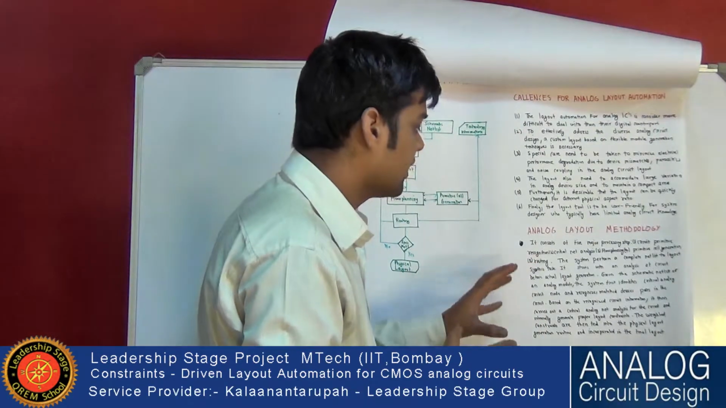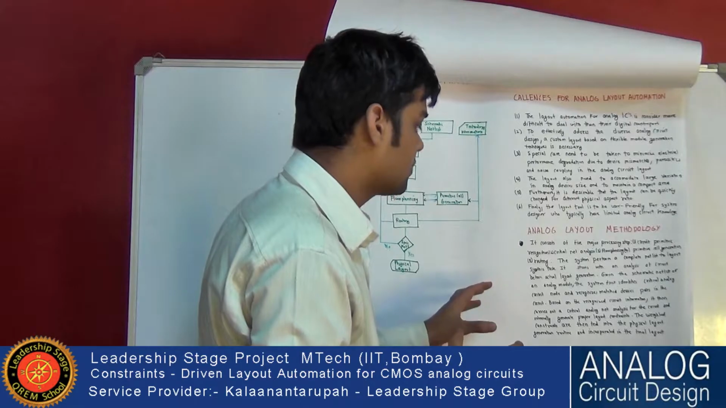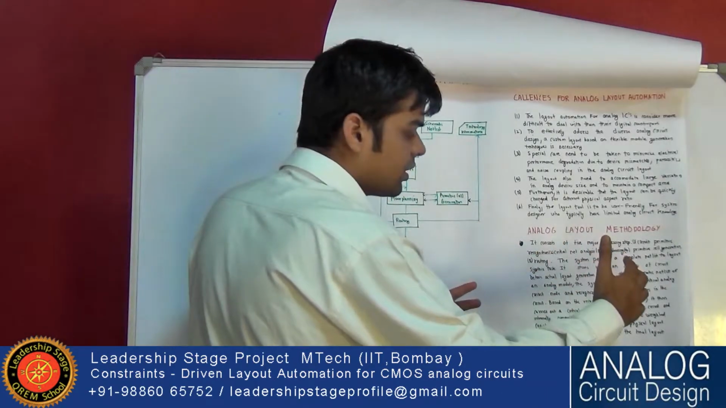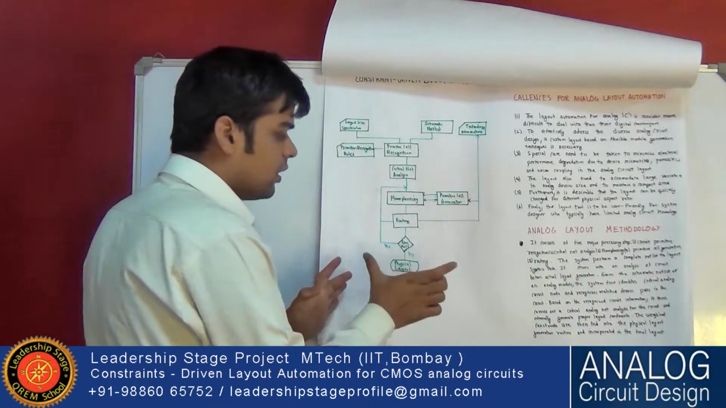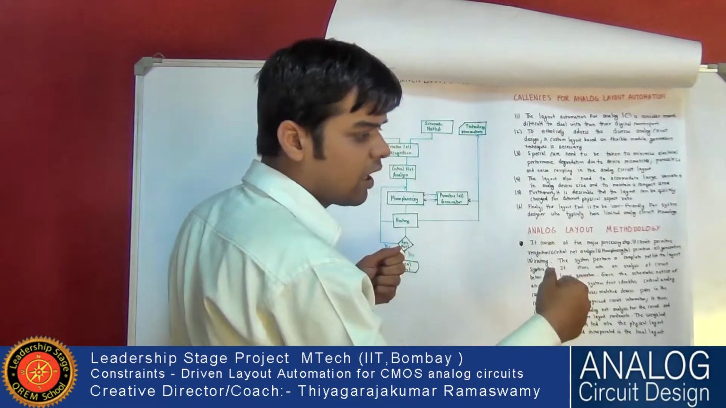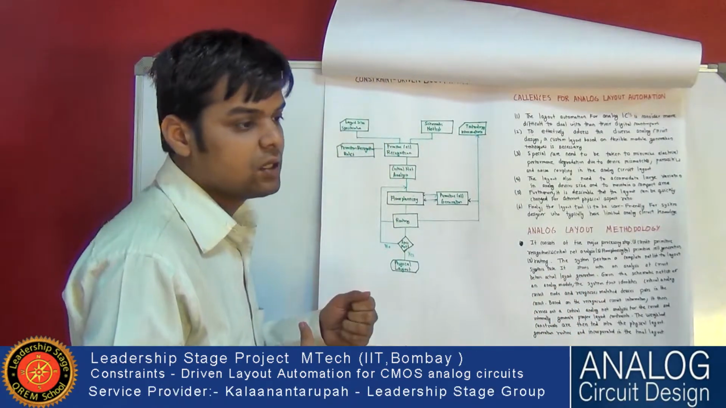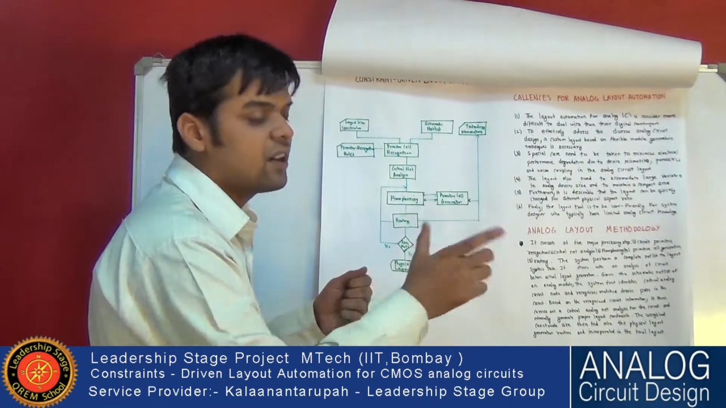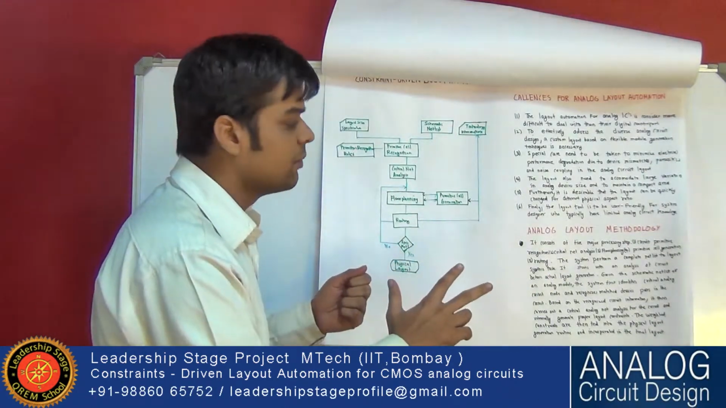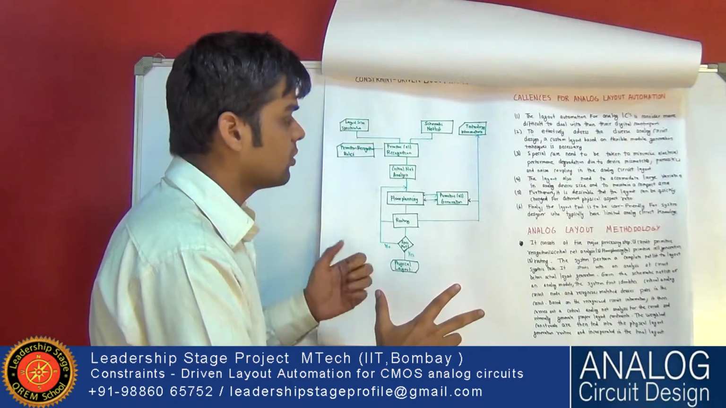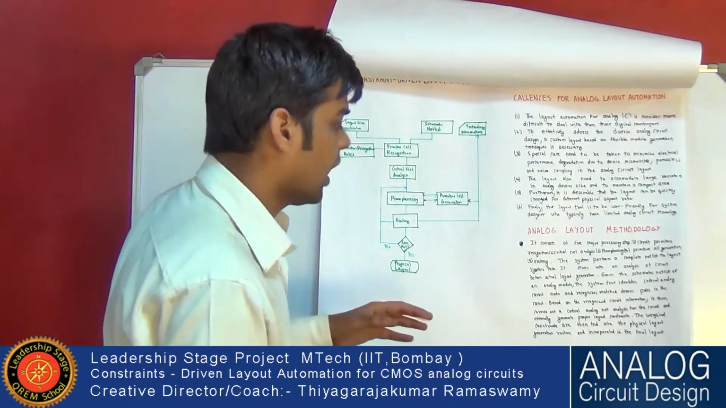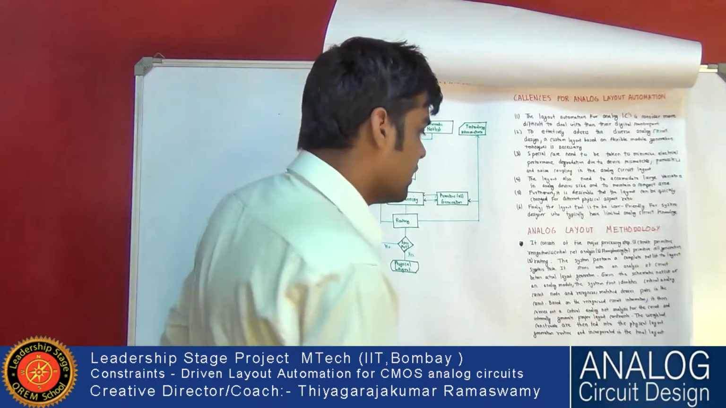So it will generate some critical nodes. Suppose there is a current mirror, and two devices are far away from each other. If the distance between the two gates of the current mirror is large, it will cause a difference in gate voltage of the two. Because of this, there may be a mismatch in current. I will explain that part later.